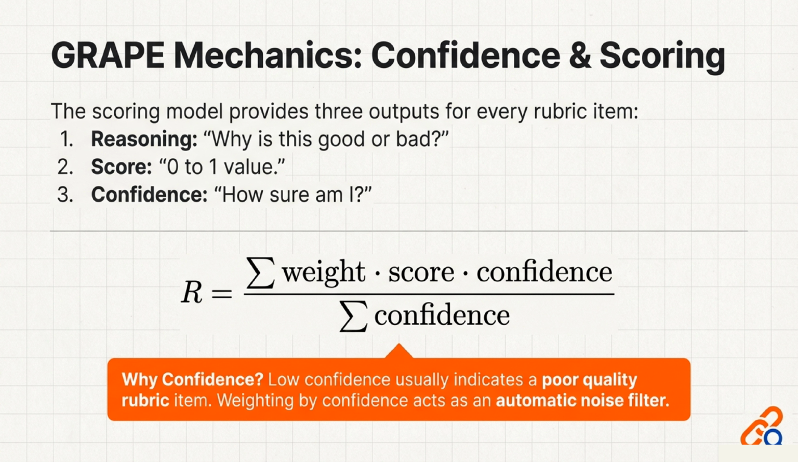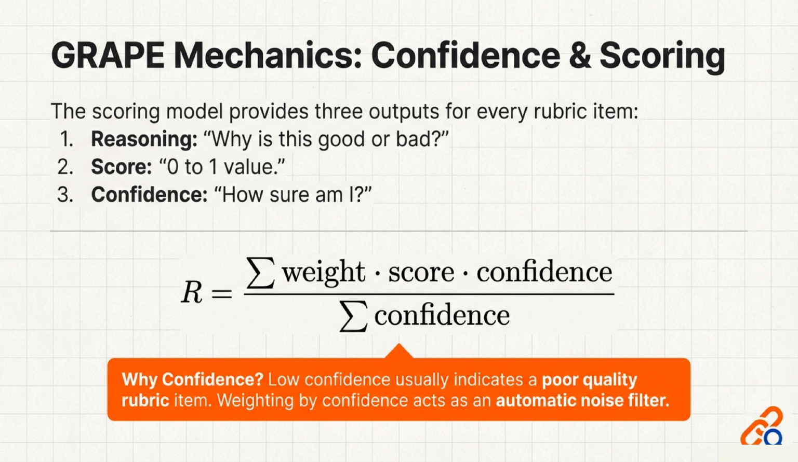In practice, the GRAPE workflow operates in a continuous 4-step cycle. Step 1. Categorize the prompt into domains like math, code, or safety. Step 2. Apply the rubric, using atomization to break vague goals into concrete checks. Step 3. Critique and score the response to generate the reasoning, score, and confidence. Finally, Step 4. Update the policy by calculating the advantage and taking a step.